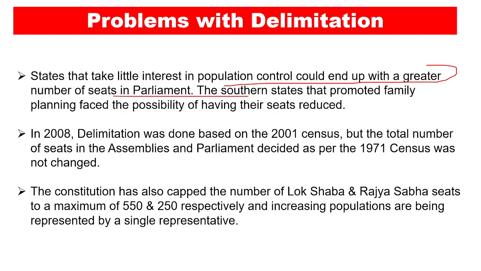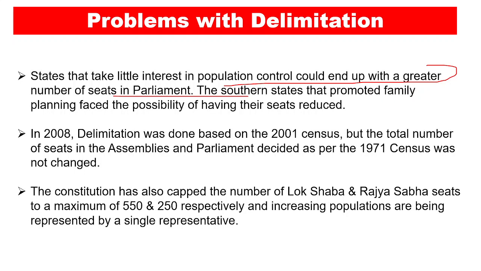Now the southern states have promoted what is known as 2-child policies or something like that. These states must be incentivized for doing so, because they are not producing the kind of population that the other states are producing.